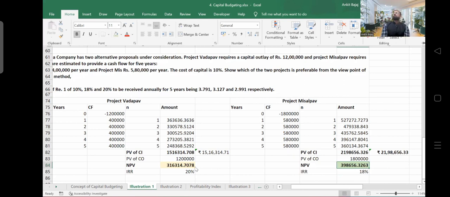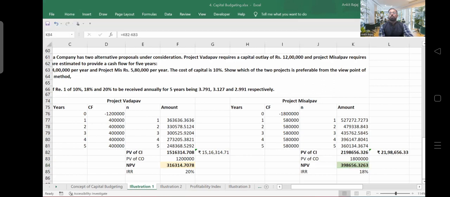That conflict we will be discussing in future, how you have to decide, because IRR is also an important factor. If you see, the Vada Pav business is giving you more return in terms of percentage, but in terms of rupees, the Misal Pav business is giving you more return. So now there is a conflict. That conflict I will be discussing in a coming lecture. Right now I won't be discussing this concept. But in the coming lecture, I will tell you which function you have to use to decide which project you should select. Right. So just note down this solution, and then we will move towards the next concept.